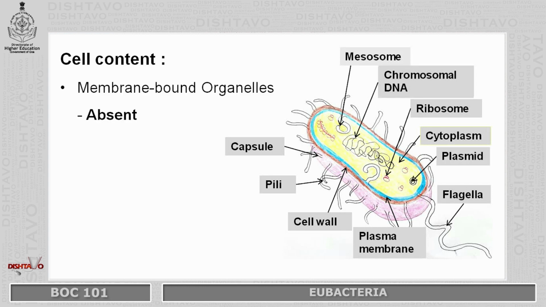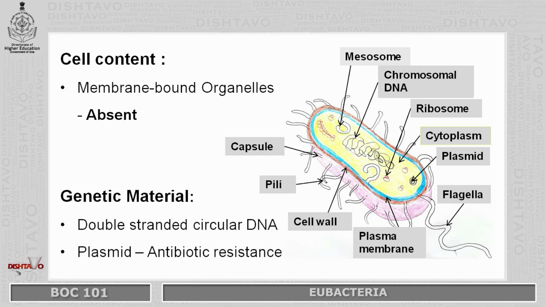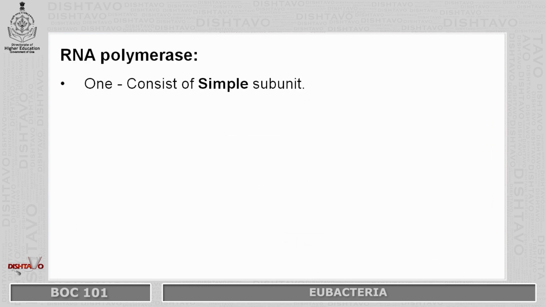So the cell will lack the membrane bound organelles. Genetic material, that is double-stranded circular DNA, is present. Along with them, plasmid, which shows antibiotic resistance nature. RNA polymerase is an enzyme which is present in Eubacteria, and that too only one, and it consists of simple subunits.